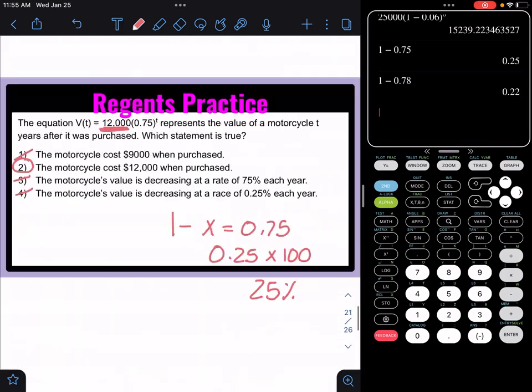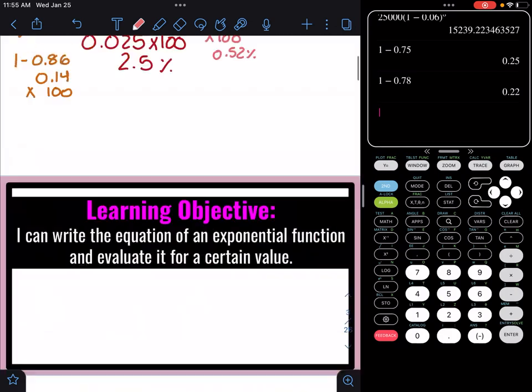And that wraps up our lesson on exponential decay.